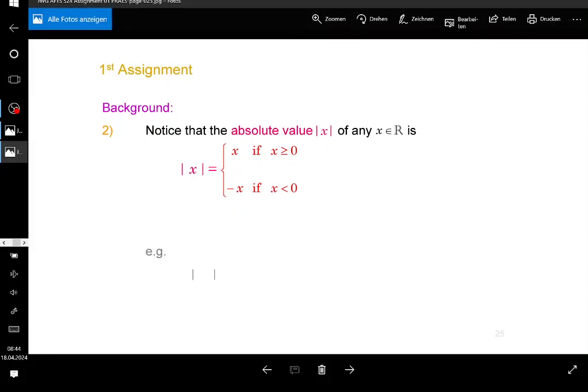Now let me just give you an example. For example, the absolute value of 5 is equal to 5, which is greater than 0, of course, and the absolute value of negative 2 is, of course, minus negative 2, and minus negative 2 is equal to plus 2, so you might understand this right now. This is going to be the absolute value, because you need to break it down, guys. You will need to deal with absolute values, and I want to give you the definition for that.